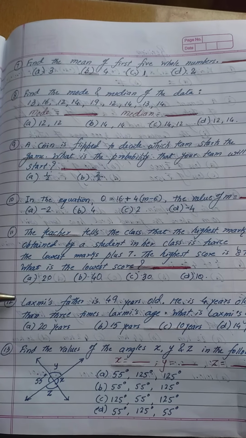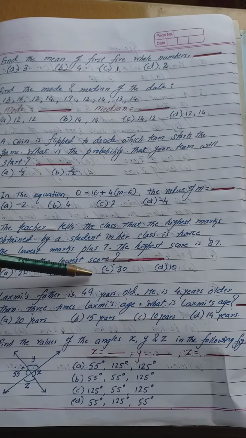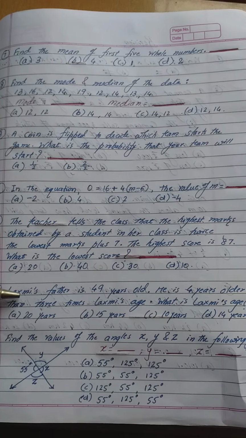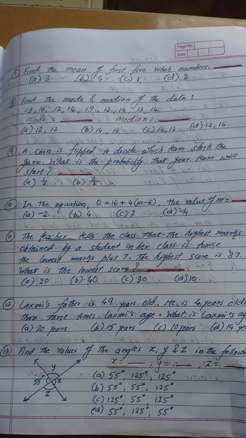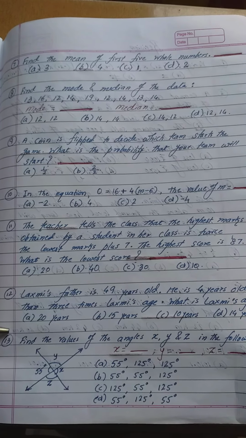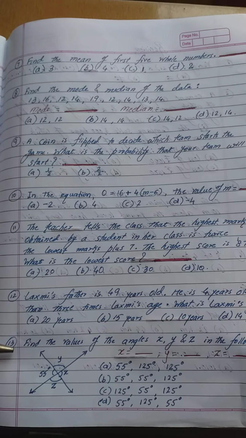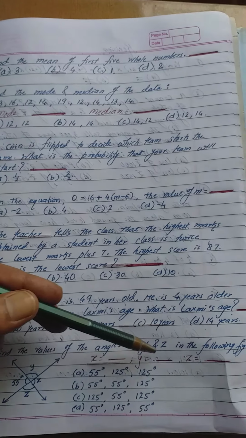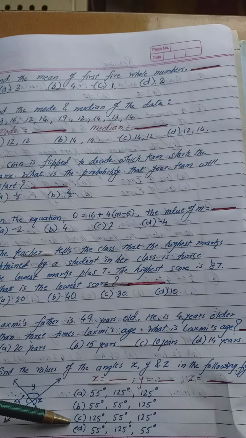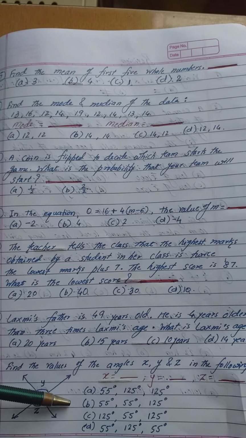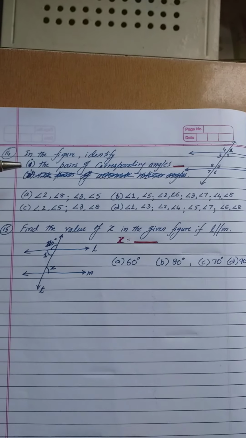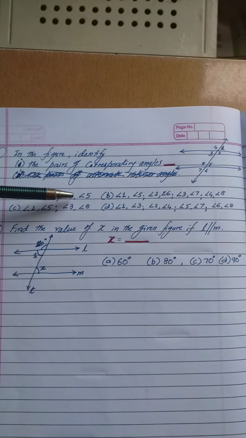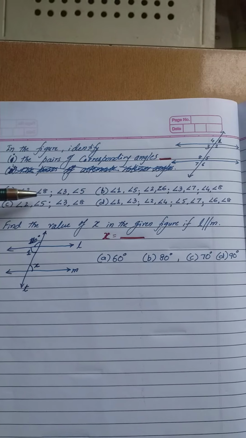Question number 12, as you can see, you have to find Lakshmi's age. This is also a basic sum which you have already performed in your 6th standard. Question number 13, it is from chapter number 5 lines and angles. You have to provide the measure of angle x, y, z and accordingly you have to select from this given options. Question number 14, you have to find the pair of corresponding angles. Only you have to name this, which are the corresponding angles.